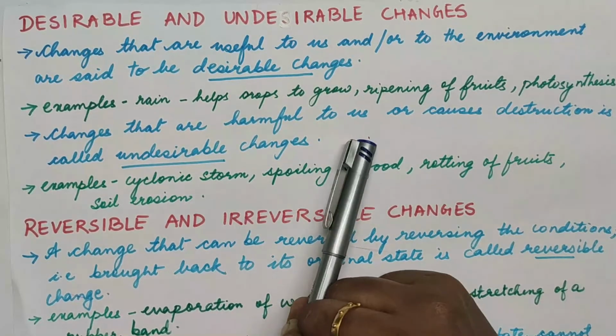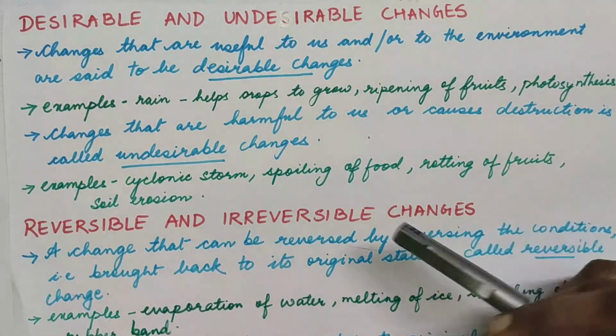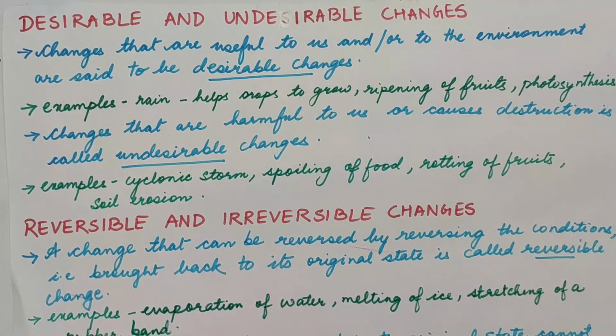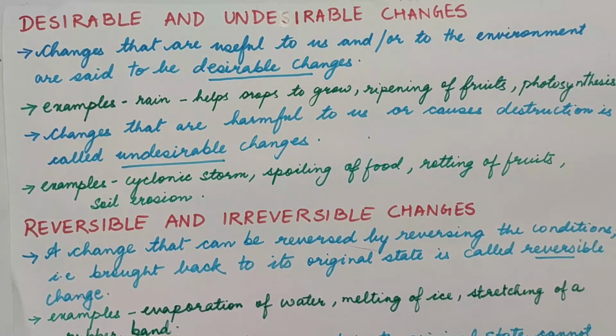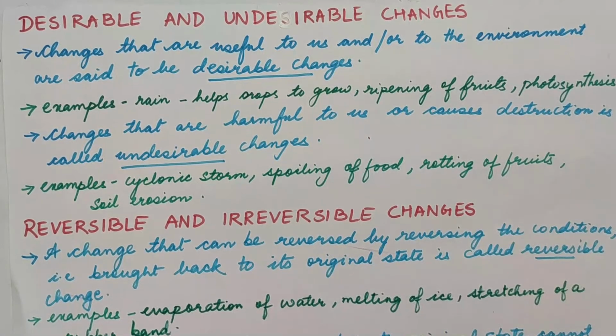Similarly, changes that are harmful to us or cause destruction are called undesirable changes. Like a cyclonic storm. Recently there was cyclone Amphan, and there have been so many cyclones which no one wants to happen, but they happen naturally. So you can say they are natural changes also, and they are undesirable changes because they cause destruction. Then spoiling of food, rotting of fruit, or soil erosion, we can classify as undesirable changes because we don't want such things to happen.